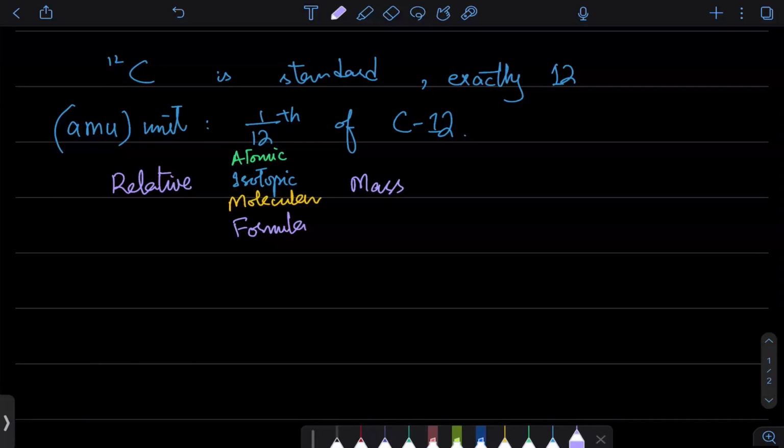Relative atomic mass is the mass of an atom compared with 1/12 of carbon 12. Relative isotopic mass is the mass of any particular isotope of an element. तो हम सारे atoms को नहीं कर रहे, उस element को देख रहे हैं, compared with carbon 12. Molecular mass will be for molecules as the name suggests, तो वो covalent substance होगा. And formula mass will be for ionic substances, तो वो किसी ion का या किसी ionic compound का relative mass होगा. उन सब में common बात यही है कि they are all compared with carbon 12.